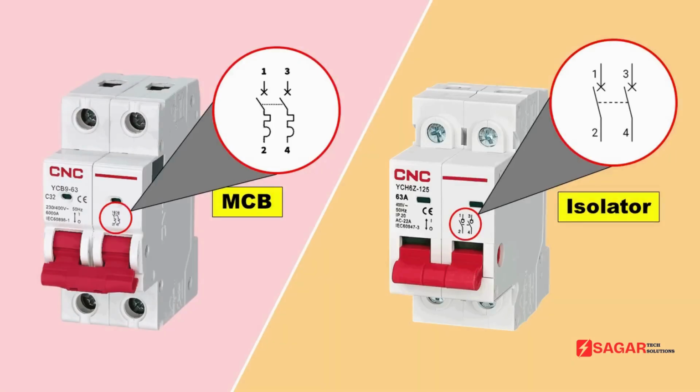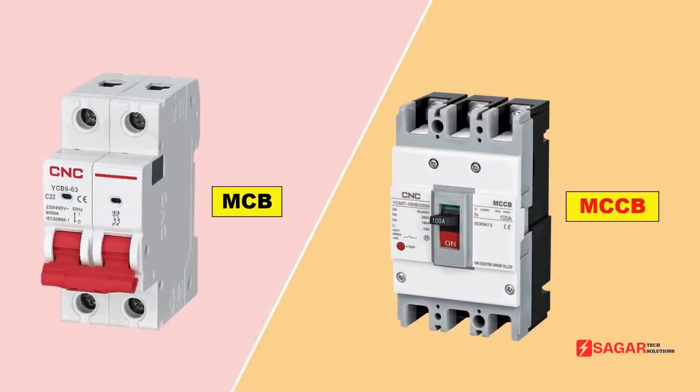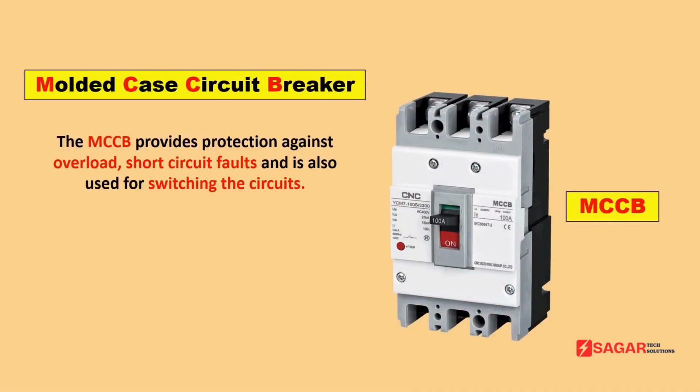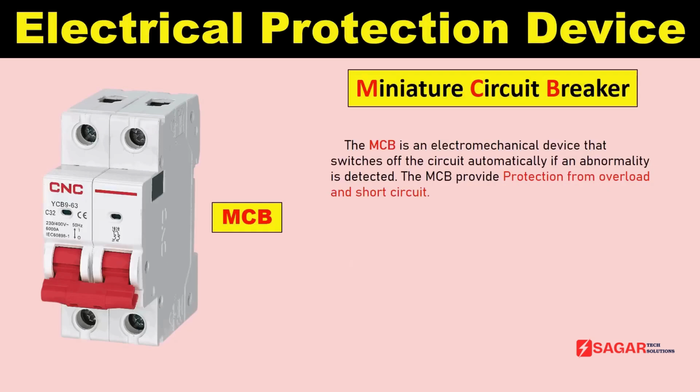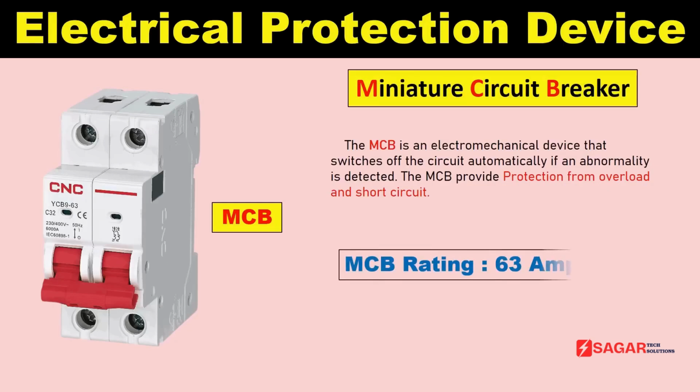So whenever you go to buy a MCB, then look carefully to the symbol over MCB, whether it is MCB or not. After this, next device is MCCB. Full form of MCCB is molded case circuit breaker. Friends, the MCB you have, or if you are going to buy a MCB, then a maximum of 63 ampere rating MCB you can buy.